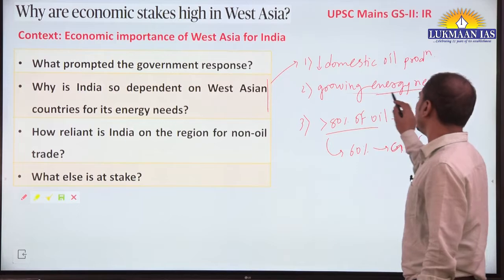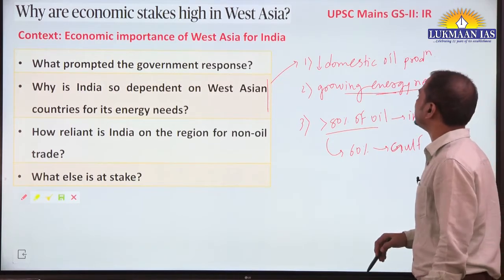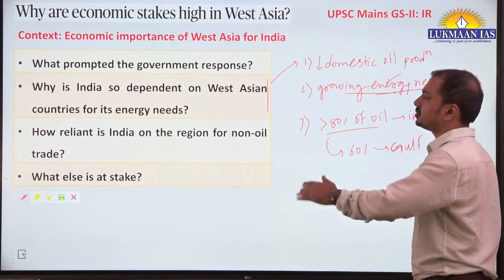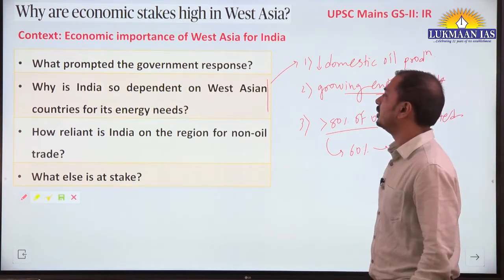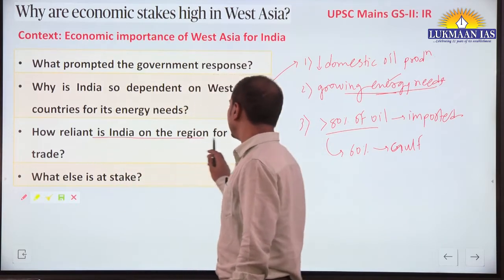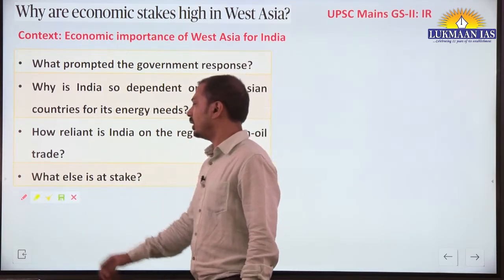So we are a growing or developing country, an emerging economy, and the energy needs are very high. To satisfy them, we are dependent on these West Asian countries. Now, how reliant is India on the region for non-oil trade?